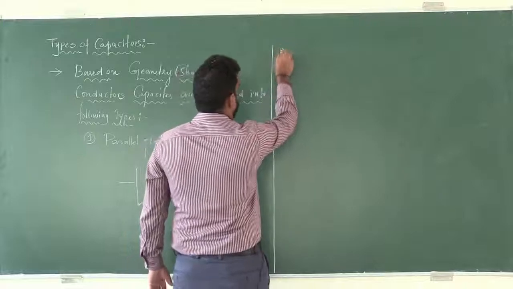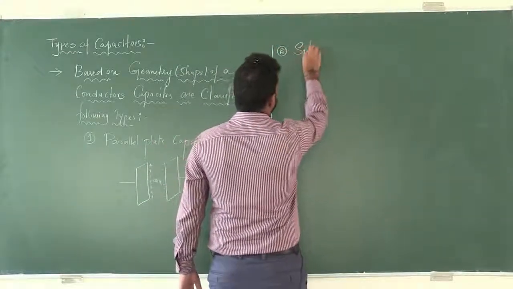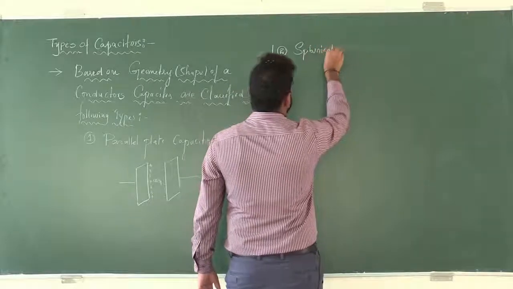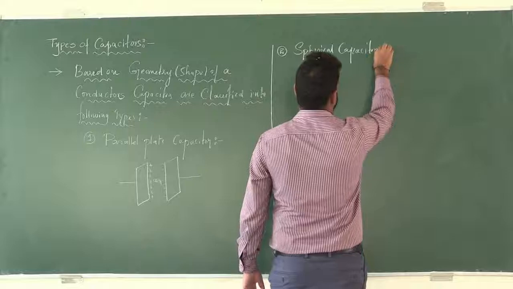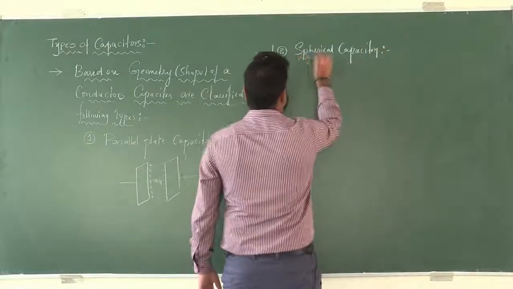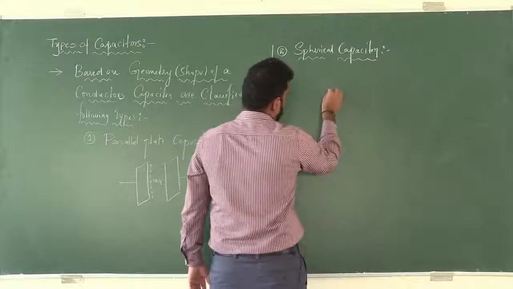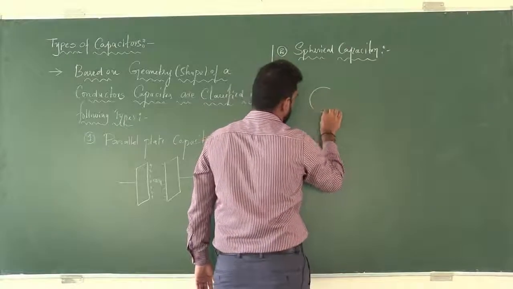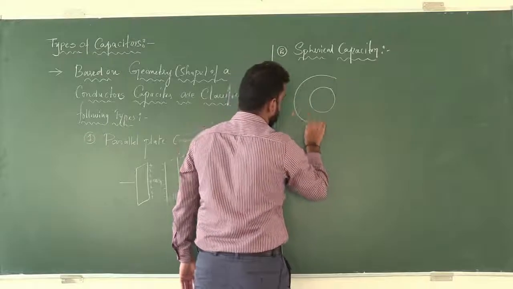The next one, spherical capacitor. So I'll consider two spheres or metal spheres, one above the other.